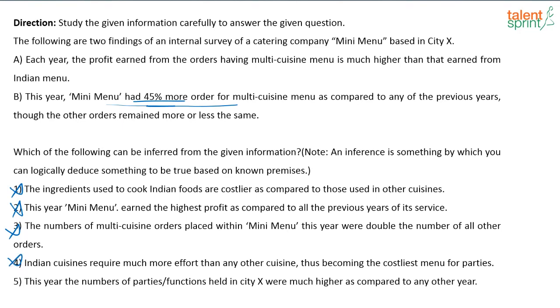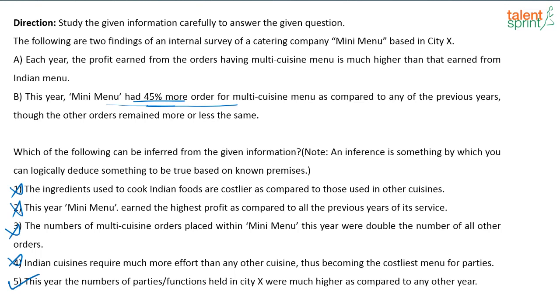This year, the number of parties or functions held in the city X were much higher than compared to any other year. This could be true, right? See, it's an inference, it is something which seems to be logical. Out of all the options that is given, it is given here that 45% more orders came. So more orders means more number of functions, right? That could be a reason why there are more orders. So this seems to be a valid inference of all the options that is given. So we go with option 5.